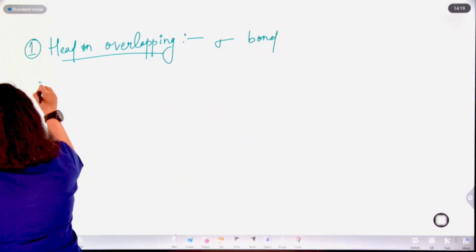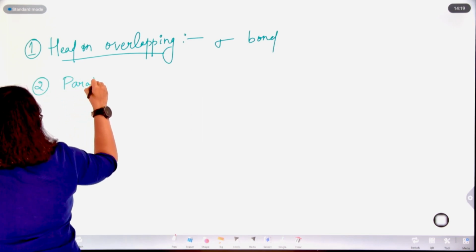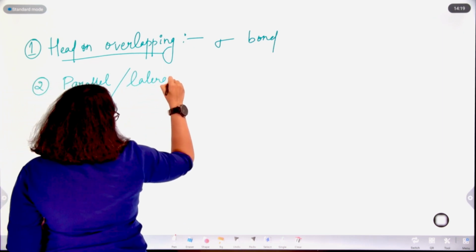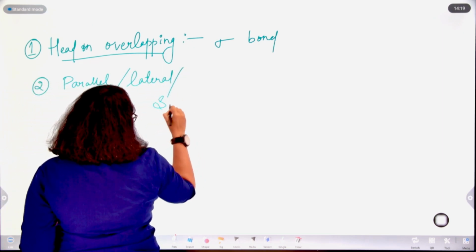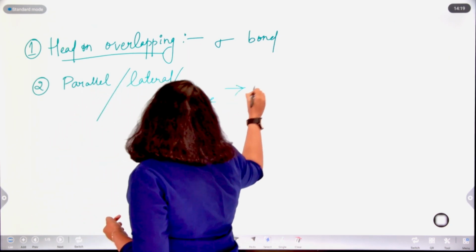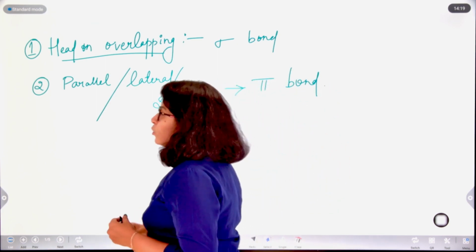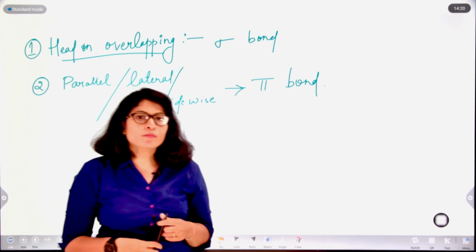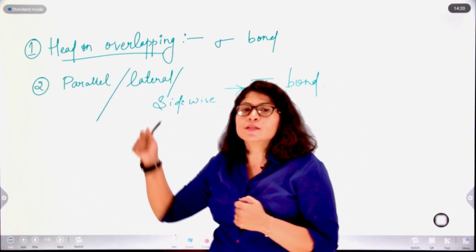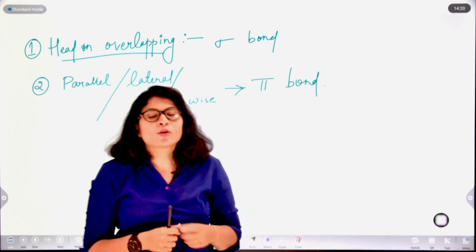If the overlapping is parallel, or lateral, or sidewise, it forms pi bonds. So we have basically 2 types of covalent bond, one is sigma bond and one is pi bond. When the overlapping happens head to head, it is called a sigma bond. When it happens sidewise, it is called a pi bond.